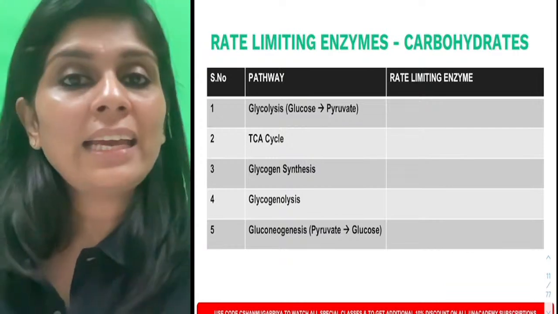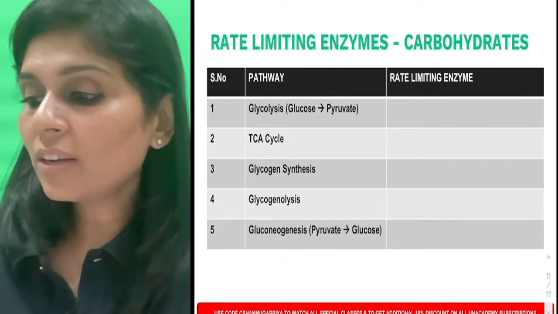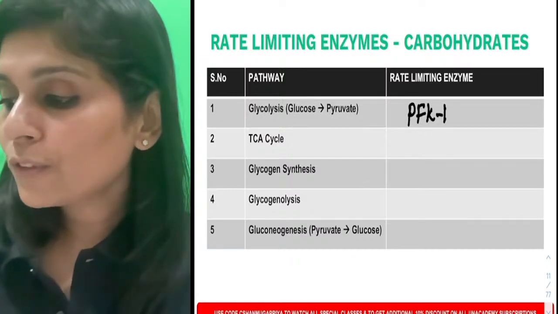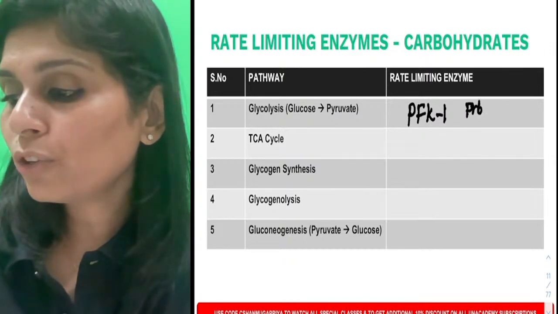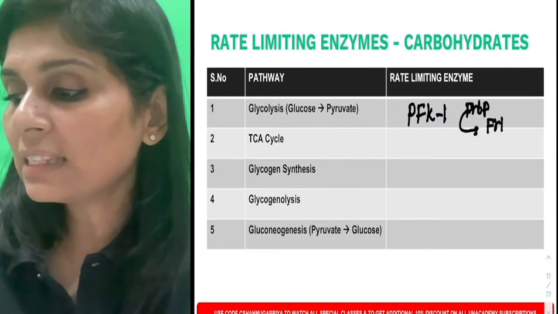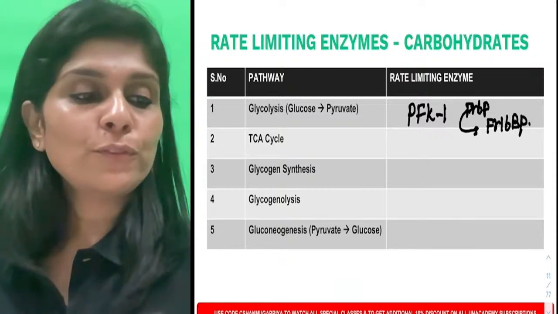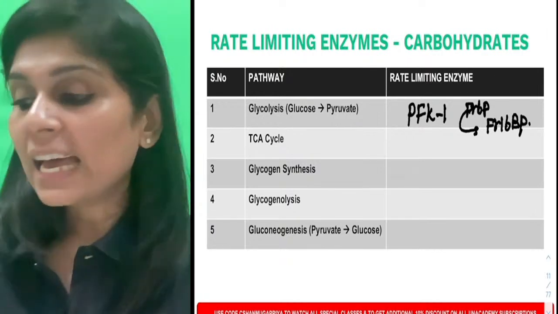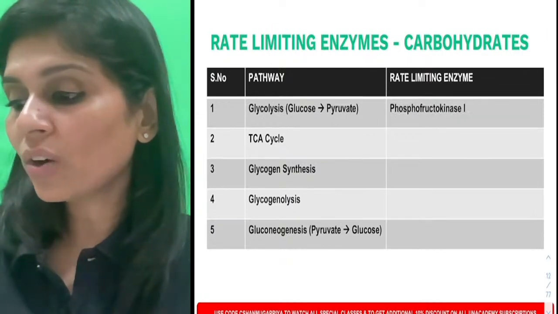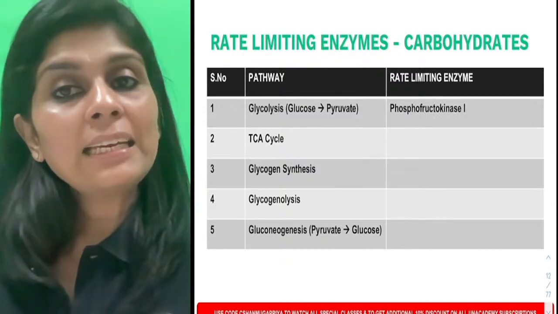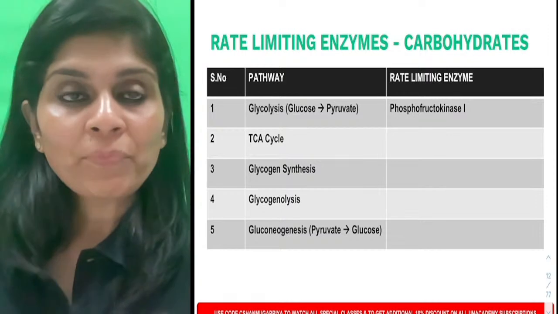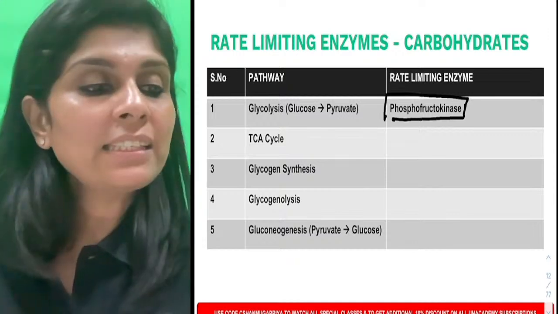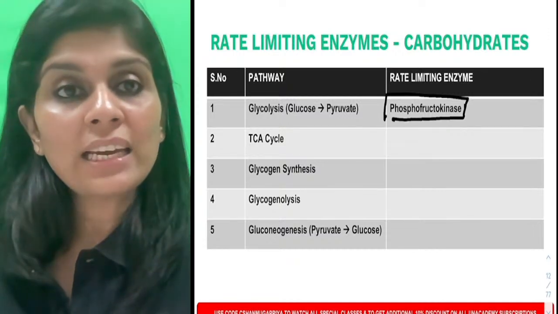Now what is the rate limiting enzyme of glycolysis? In glycolysis, you have an enzyme phosphofructokinase 1. And this phosphofructokinase 1 converts fructose 6-phosphate to fructose 1,6-bisphosphate, and that is the rate limiting enzyme of glycolysis. So what do you think will be the rate limiting enzyme of gluconeogenesis? It should be reversing this. So which enzyme do you think reverses the phosphofructokinase 1 step?